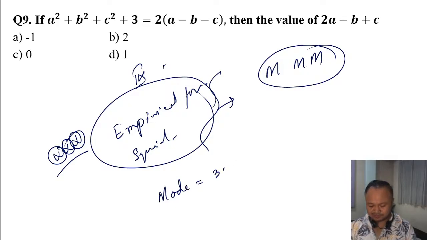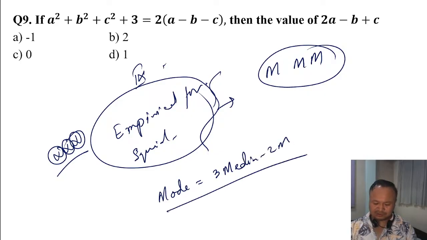3 median minus 2 mean, this is the mode. Median, mean. I will teach you in the next level, questions are very easy guys.